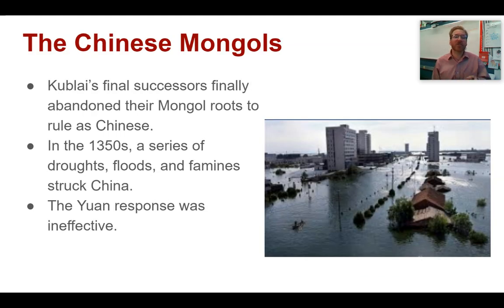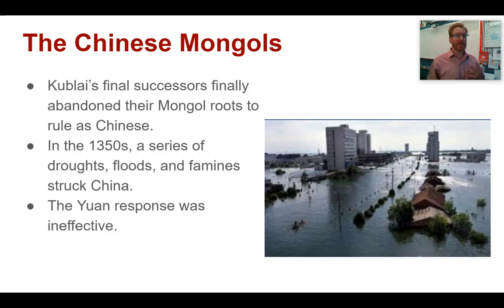Now, as this friction led to increasingly weak rule, they do have to kind of eventually give up the ghost and just rule as Chinese. And it's as they're making this acceptance, as they're making this transition, that China goes into one really bad year in particular, following a series of bad years. These are droughts, floods, and the famines that will come with droughts and floods. China's in rough shape, and they're not used to being in rough shape.